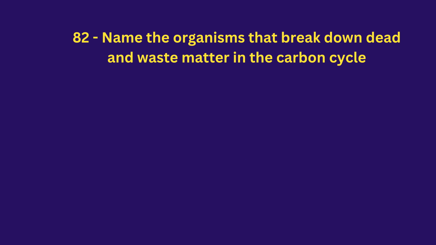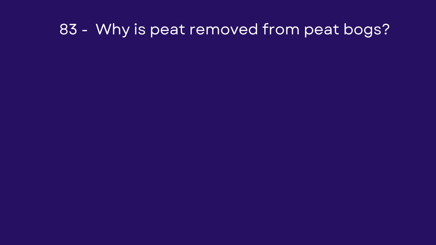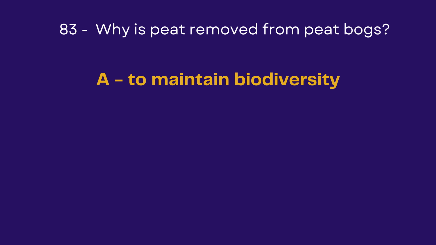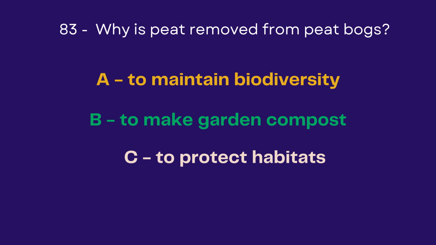Name the organisms that break down dead and waste matter in the carbon cycle. Bugs, viruses, bacteria, flies. The answer is bacteria. Why is peat removed from peat bogs? A, to maintain biodiversity, to make garden compost, to protect habitats, to protect species.